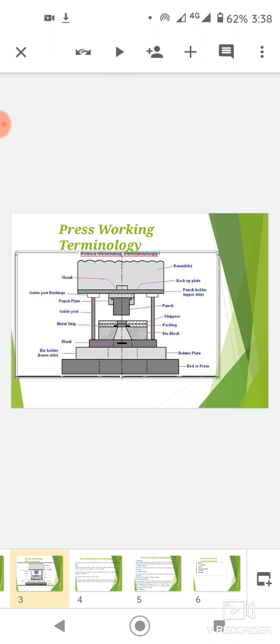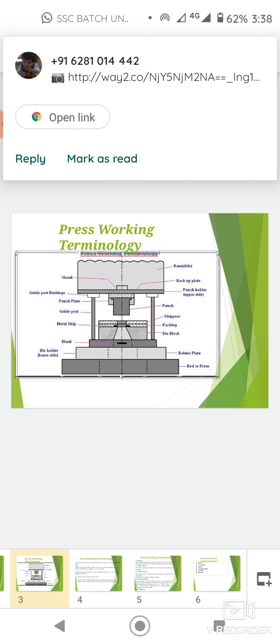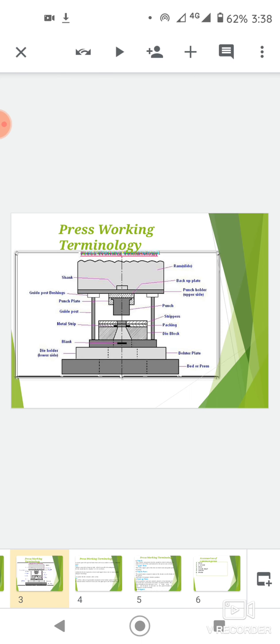Bed. It is the lower part of the press assembly and serves as a base for bolster plates. Knockout. Knockout mechanism is used to eject the workpiece from the die set. It is operated during the upstroke of the press. The knockout mechanism of a simple inverted die.